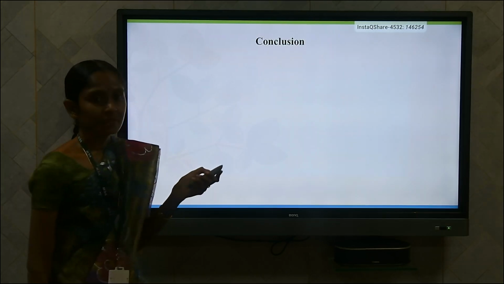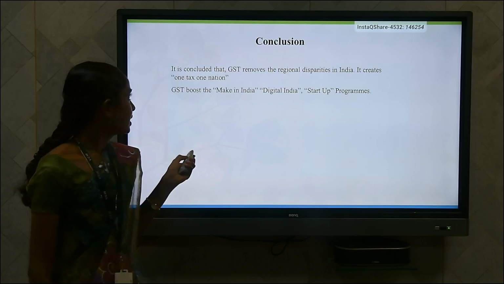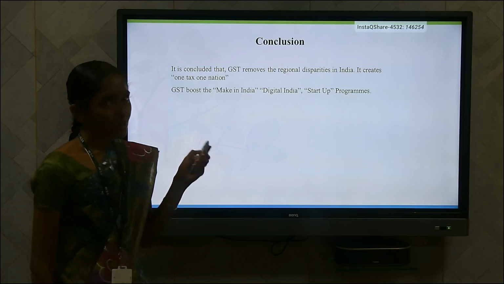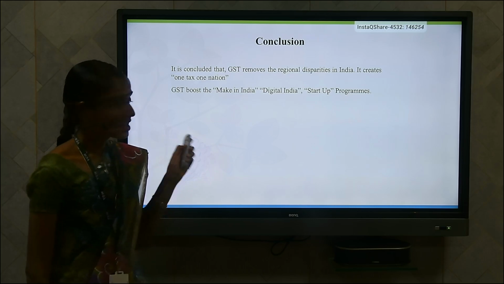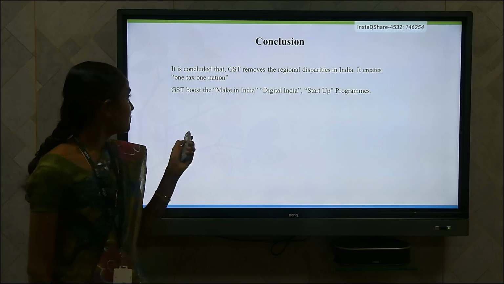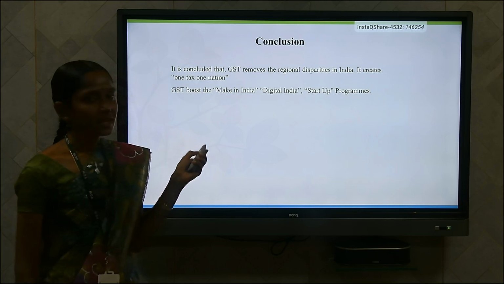Next, conclusion. Now I conclude that GST removes regional disparities in India. It creates one tax, one nation. GST boosts the Make in India and Digital India startup programs.